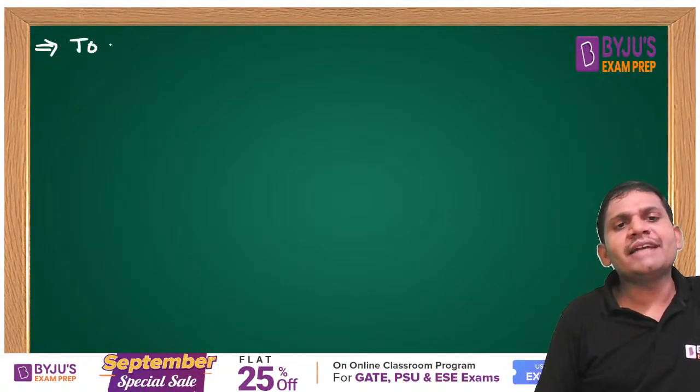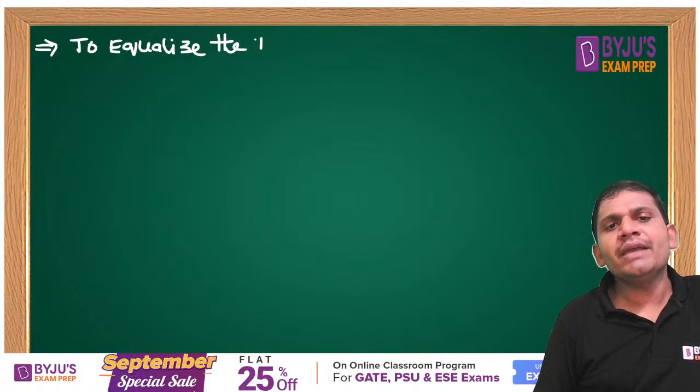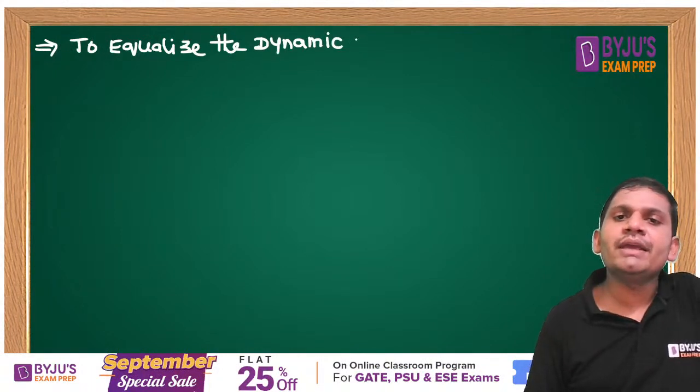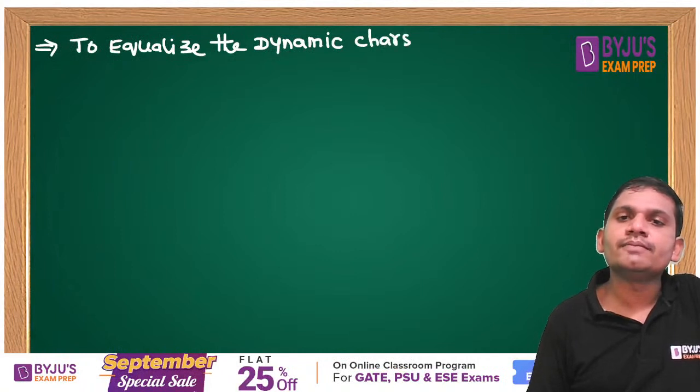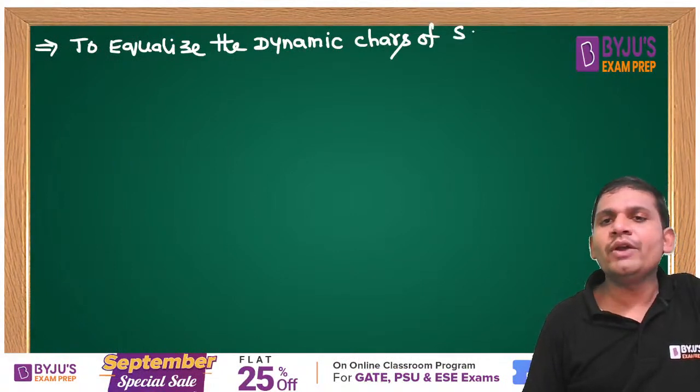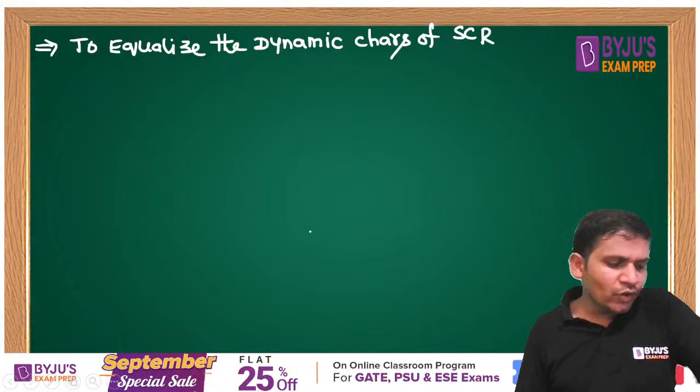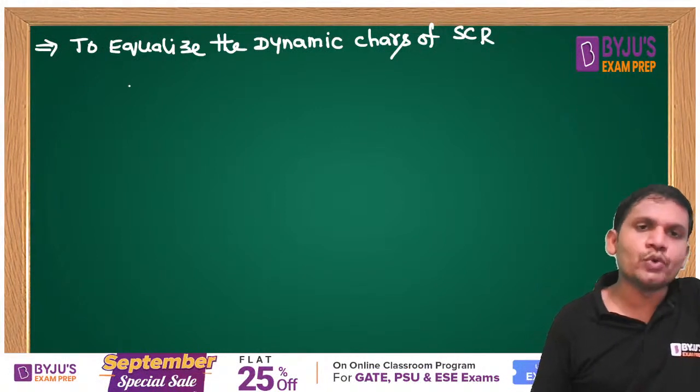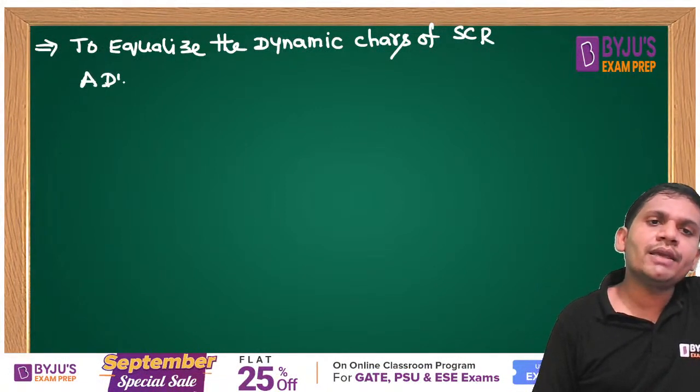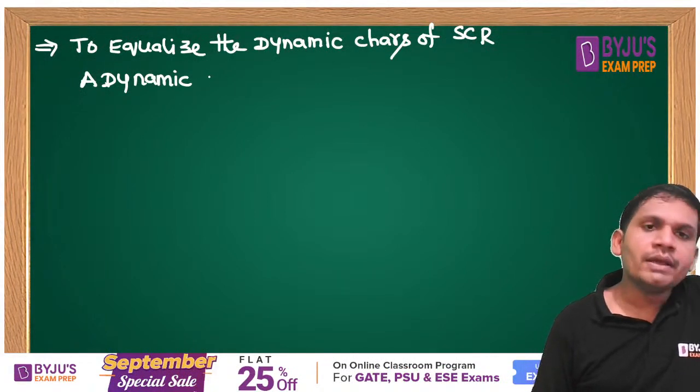To equalize the dynamic characteristics of SCR, what can you use, students? A dynamic equalizing circuit or snubber circuit is used.